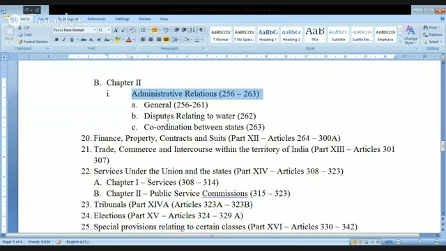Look at this. I'm just highlighting one point: disputes relating to water. Meaning the Constitution of India has spoken even regarding river waters. Today, if you look at India, there are so many rivers starting from north to south or east to west. But you might have seen in certain cases, these rivers in some areas are dry, and in some other areas they are overflowing. It is getting affected with huge floods. This is the basic problem that is happening.